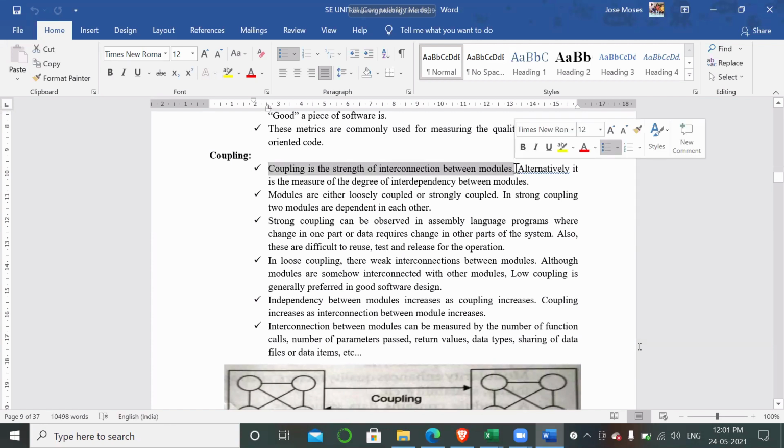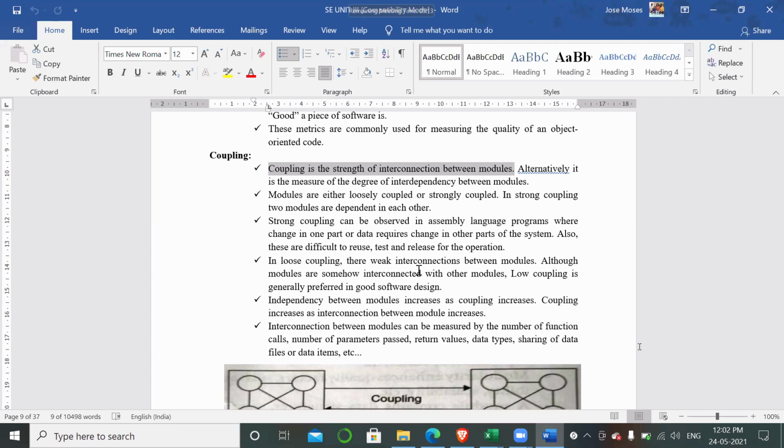I want to ask you a question. Couples should be strong or weak? What is required in software design? Think: a couple is nothing but a relation between two different modules, not only two, several modules.